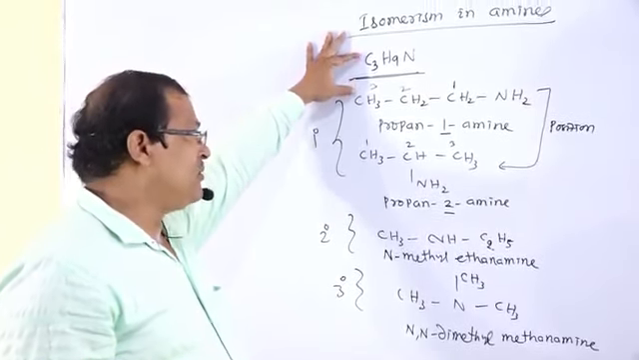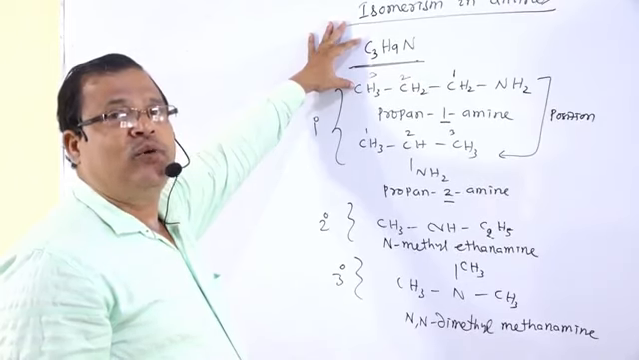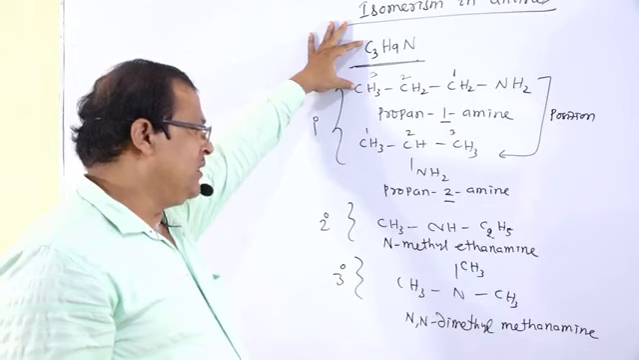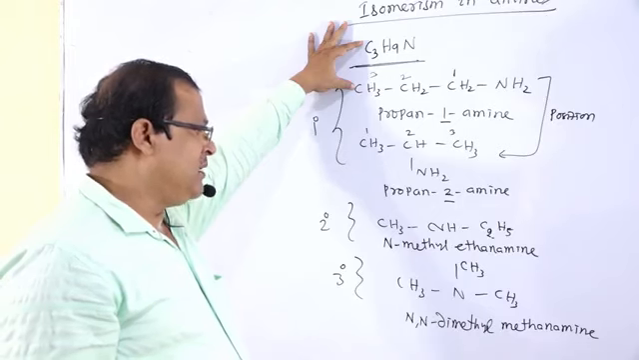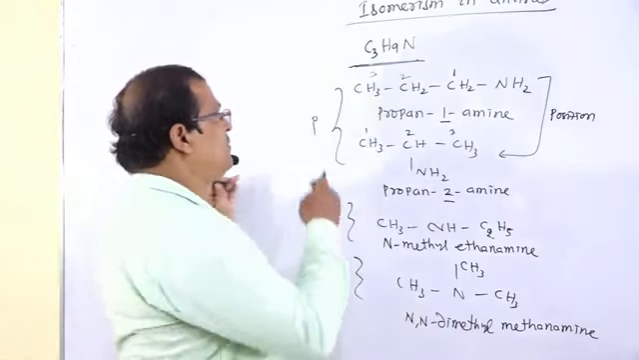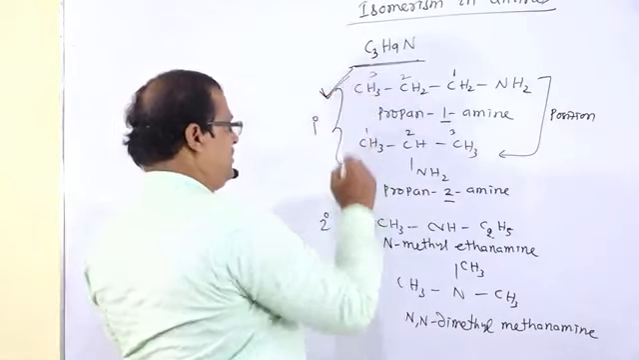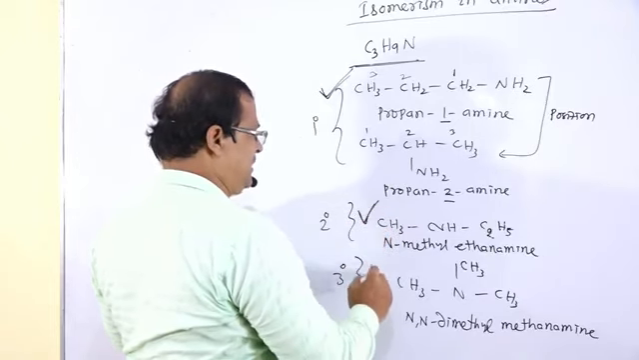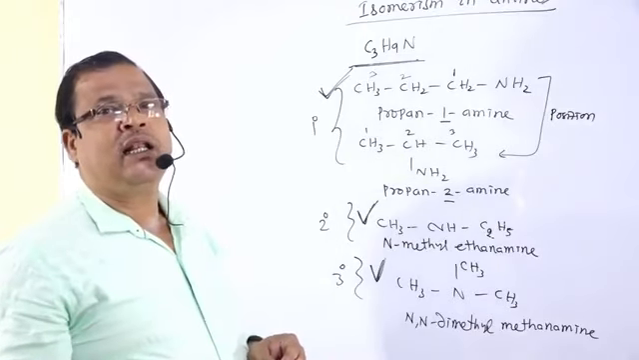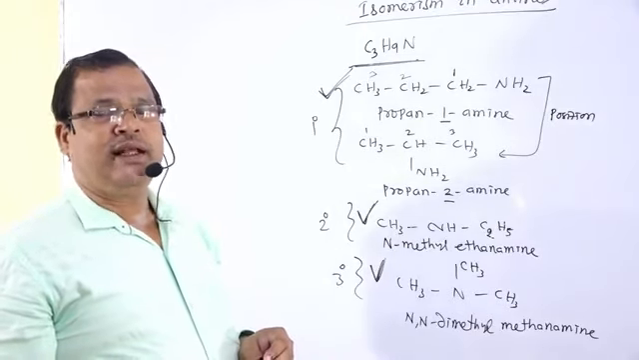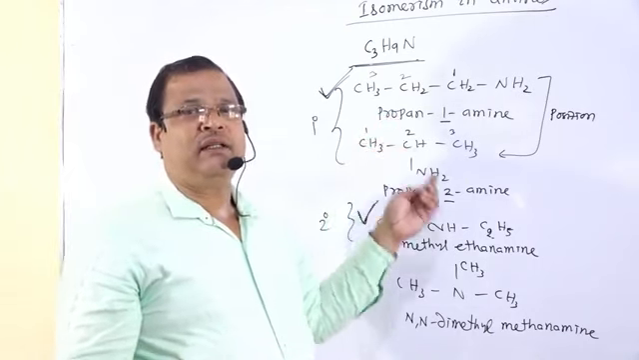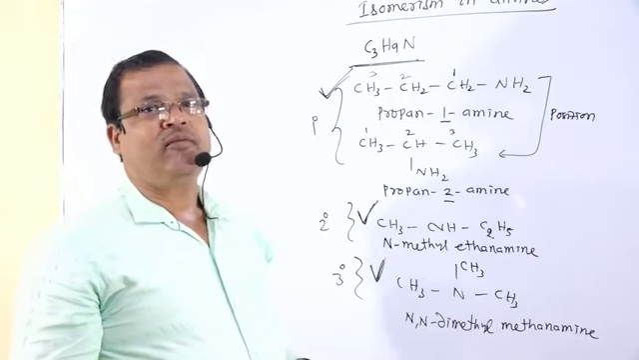The first compound is propan-1-amine, propan-2-amine, that is N-methyl ethanamine, or N,N-dimethyl methanamine. So if we take the examples of this compound and this compound, they will be treated as functional isomers. Why? Because the first one is a primary amine, this is secondary, and this is tertiary.